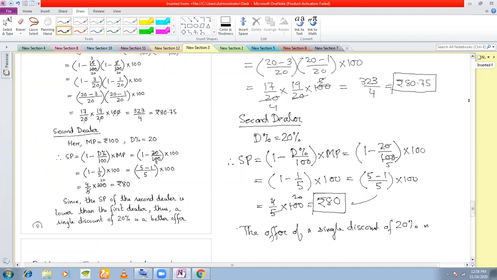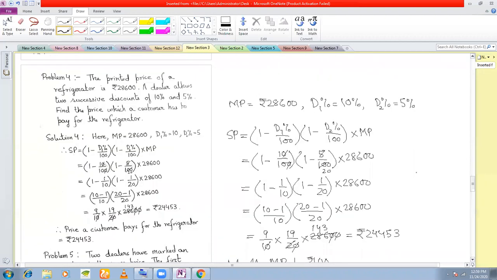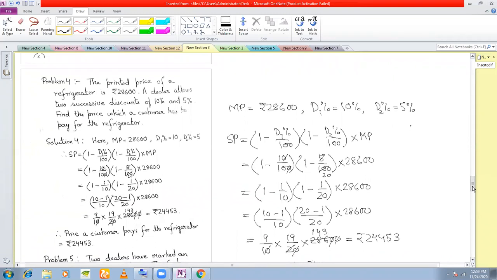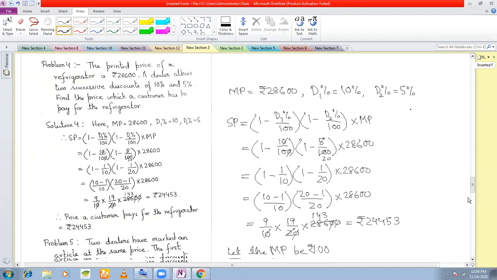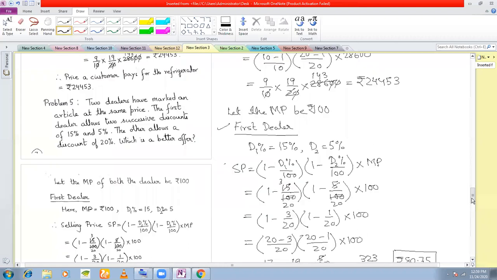20% is a better offer. So now you must look at what you were thinking initially. You were thinking initially that the first dealer is giving me two discounts of 15% and 5%. Okay, and you are adding these two and you are getting 20%.